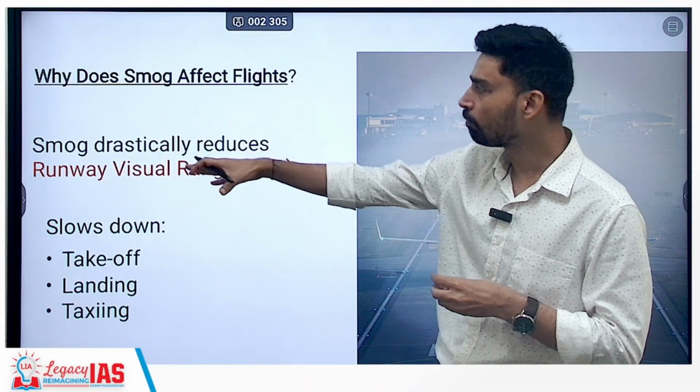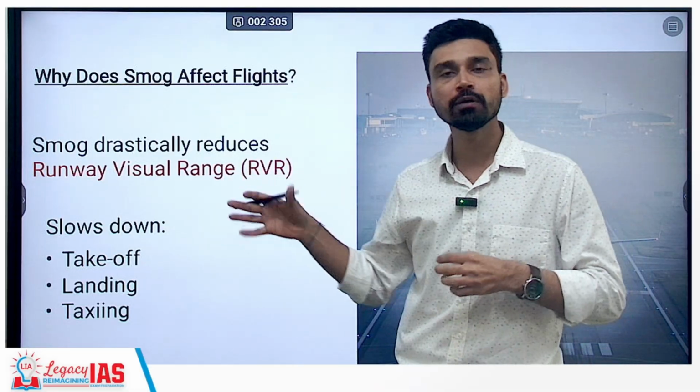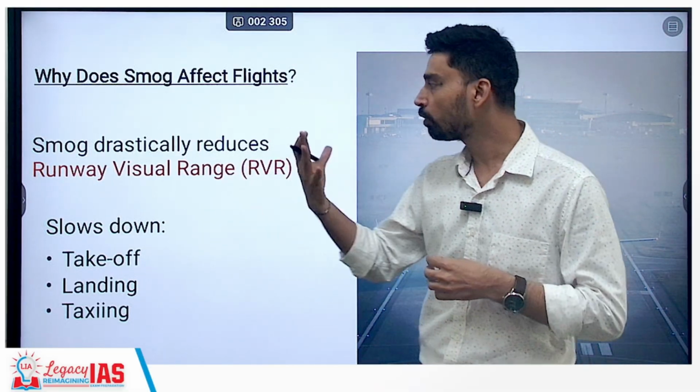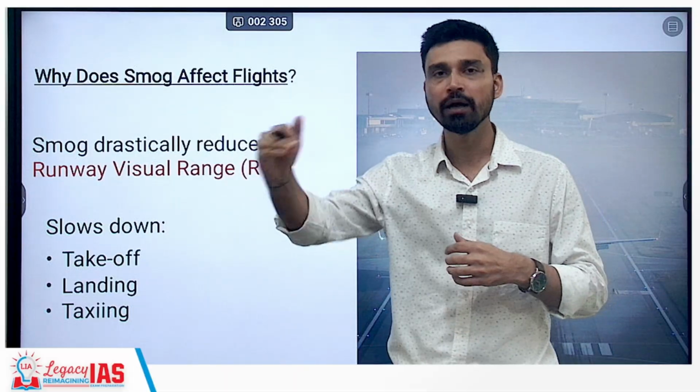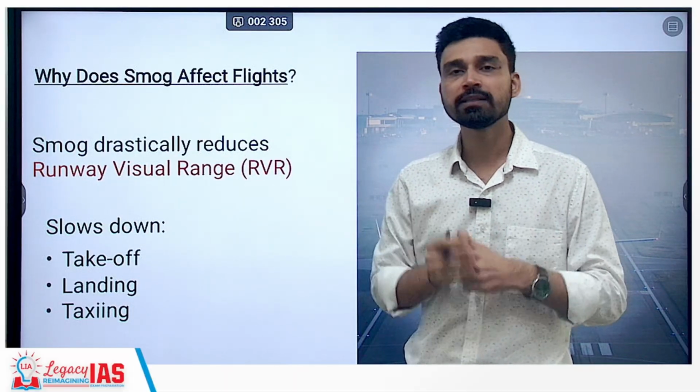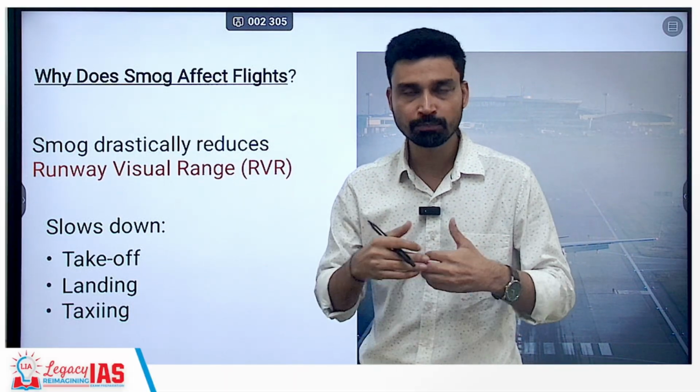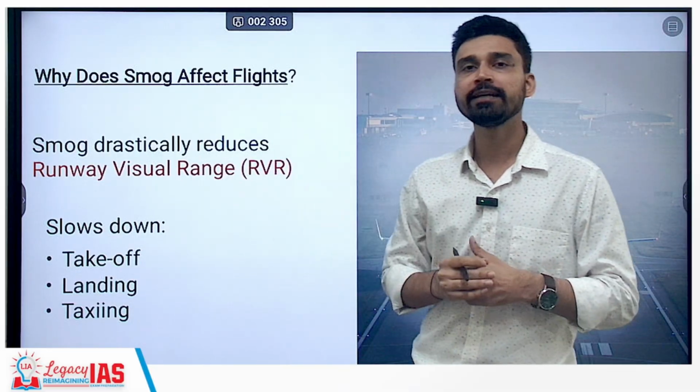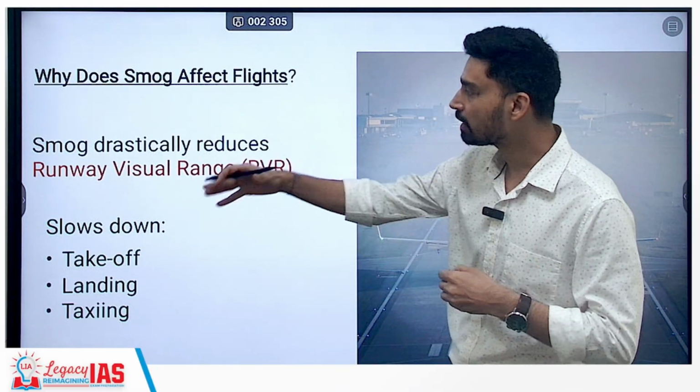For example, smog drastically reduces what in aviation terms is called RVR, which stands for runway visual range. That means how far you can see on the runway, especially the lighting strips put on the runway, to what extent they are visible from the aircraft. That is called RVR.